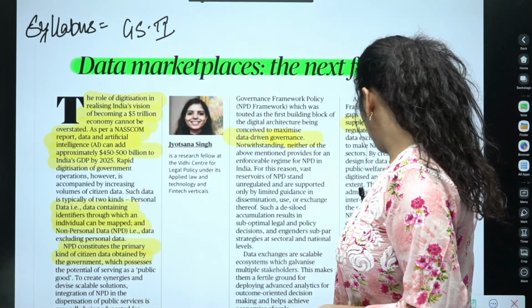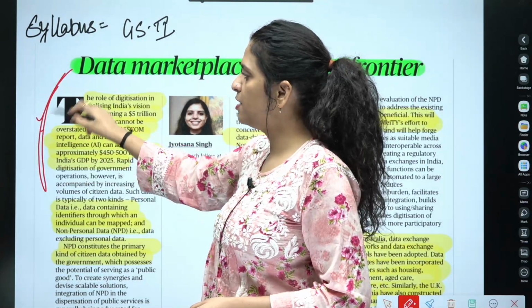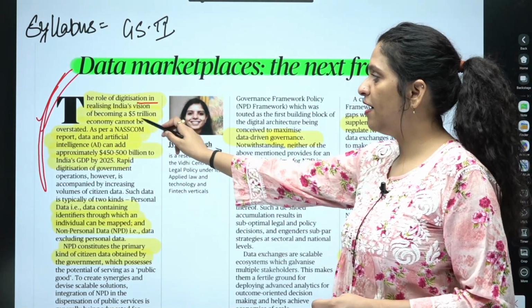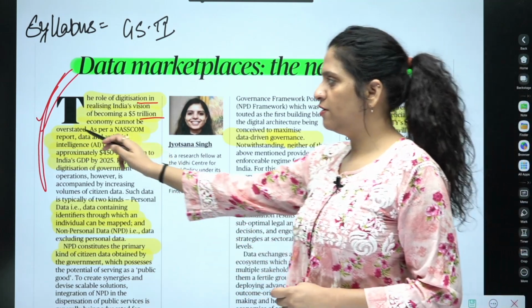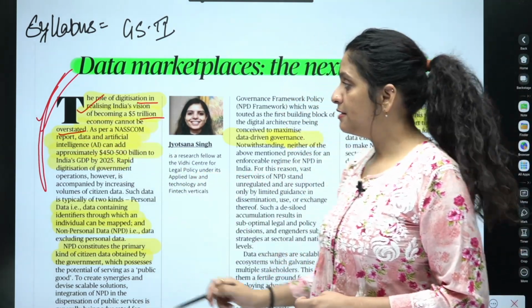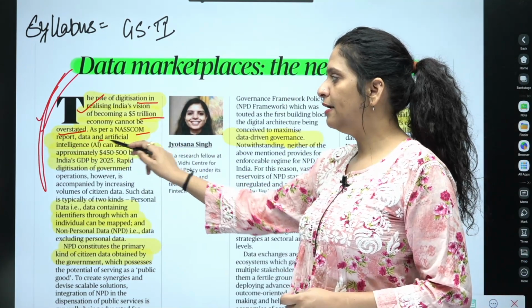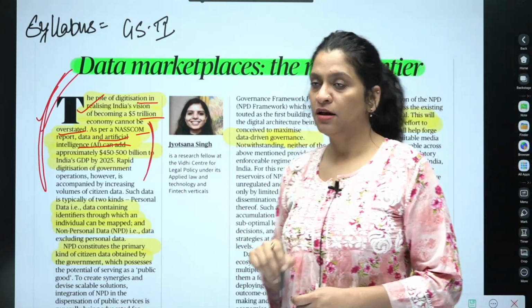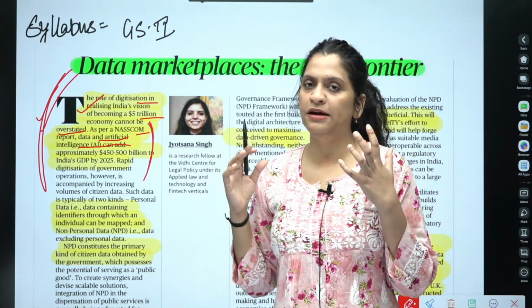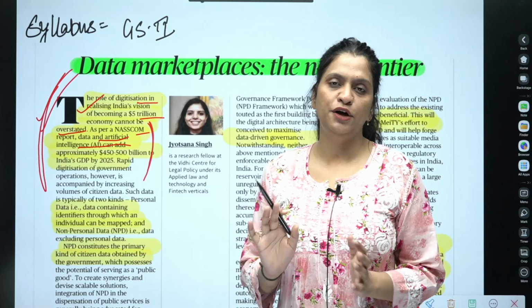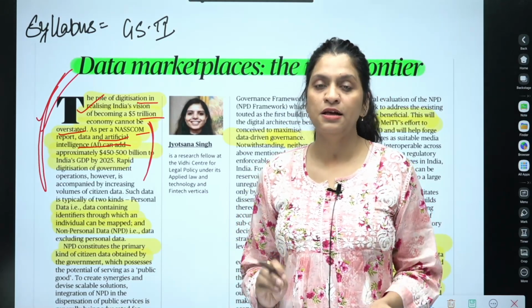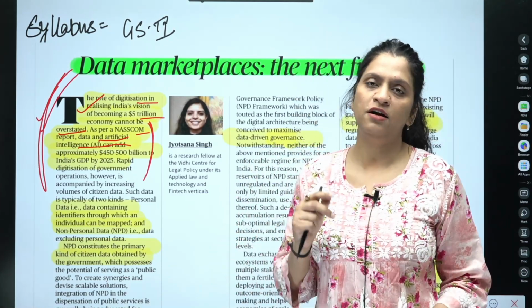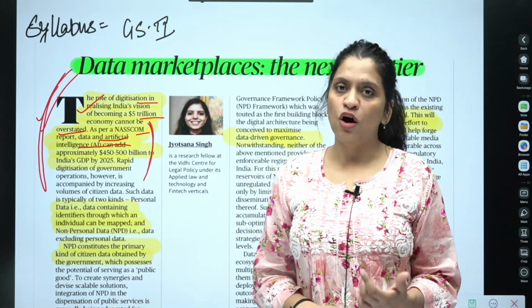There is a very good fact mentioned in the first paragraph. The role of digitalization in realizing India's vision of becoming a $5 trillion economy cannot be overstated. The second statement, as per a NASSCOM report, data and artificial intelligence can be... Please note down this fact and memorize it, because I see a high probability of a question coming on artificial intelligence, its challenges, and how overuse of artificial intelligence is going to impact the economy and the job market.